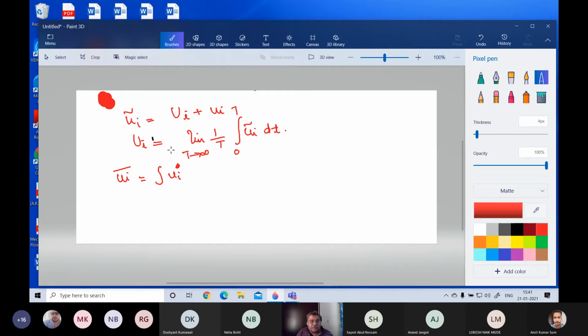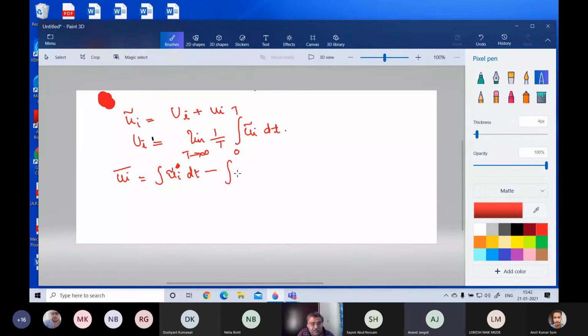That is this UI. And whatever is remaining is the fluctuating. Now, what will happen if I take a mean of the fluctuating? What is the average of the fluctuating quantities of a sample? So that will be this.